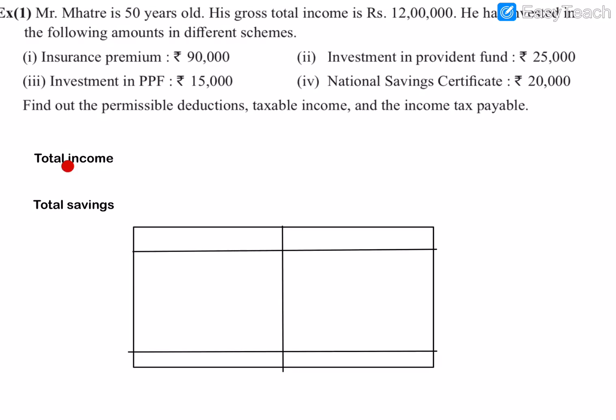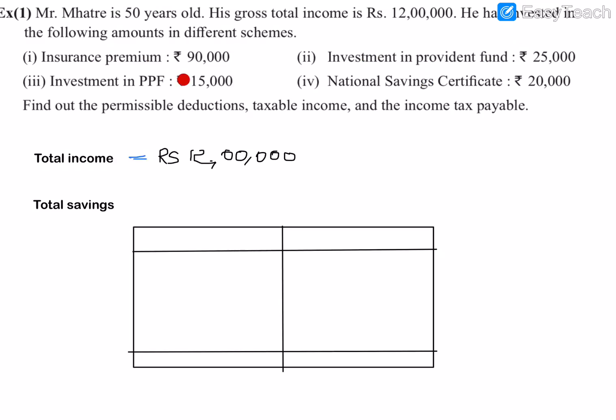What is given? We first have to find the total income of Mr. Mahatre. His gross total income is rupees 12 lakhs. So we can write it: total income is equal to rupees 12 lakh. This is his total income. Now the next step is to find the total savings. It is given that he has invested in different schemes.